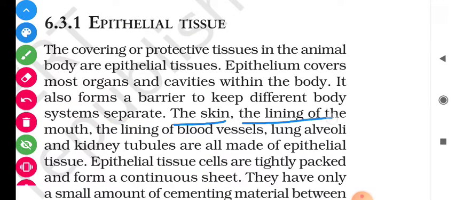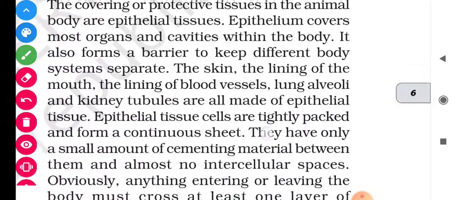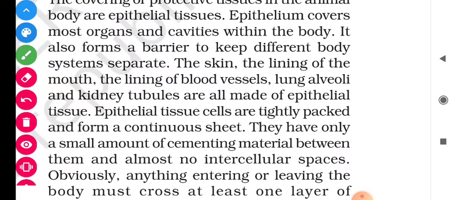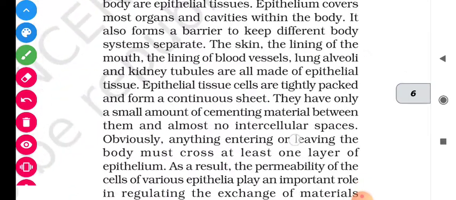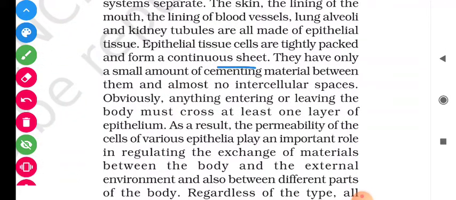The skin, the lining of the mouth, the lining of the blood vessels, lung alveoli and kidney tubules are all made of epithelial tissue. So, students, our blood vessel lining, meaning the separating surface of the blood vessel, the lining of our mouth, alveoli and the kidney tubules are made up of this epithelial tissue. These tissues form a continuous sheet. They have only a small amount of cementing material between them and almost no intercellular spaces. So they are tightly joined with each other.